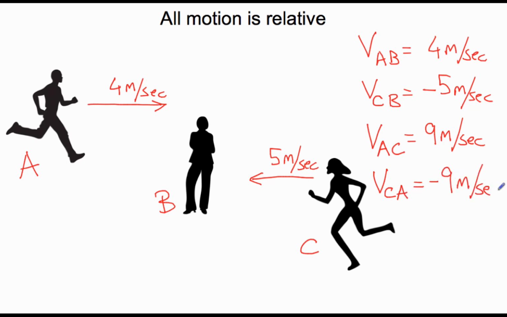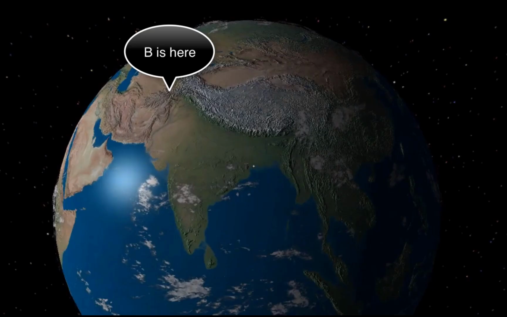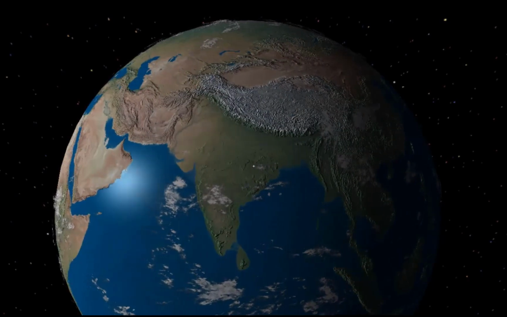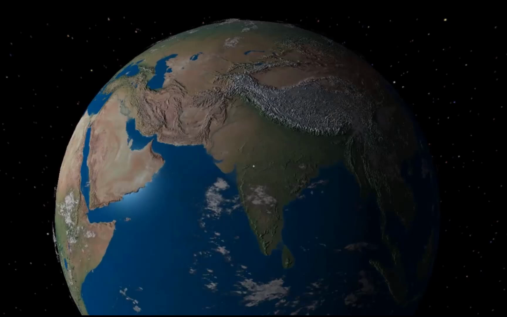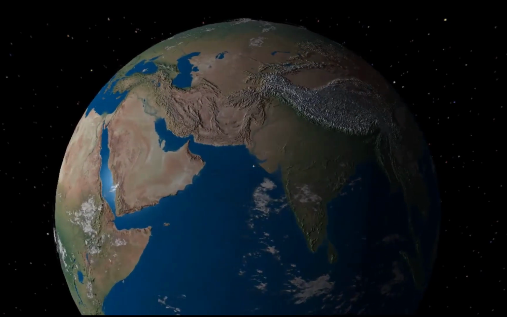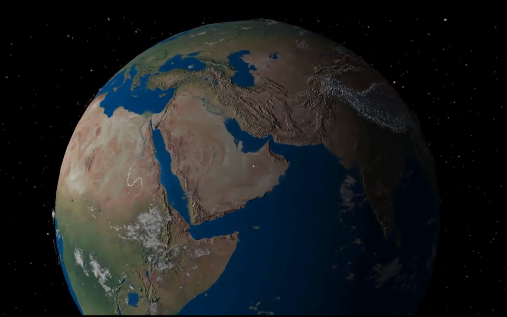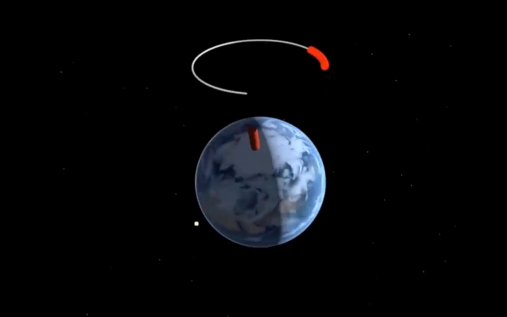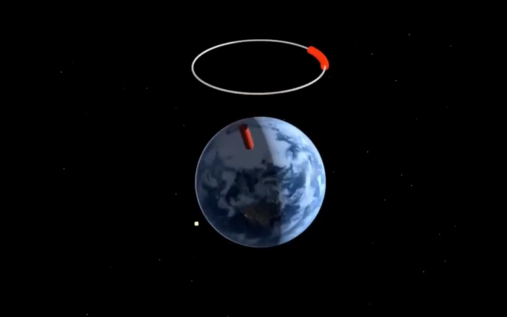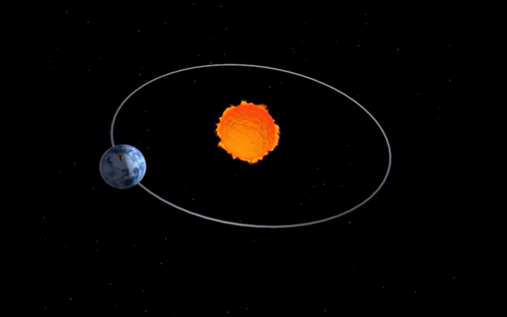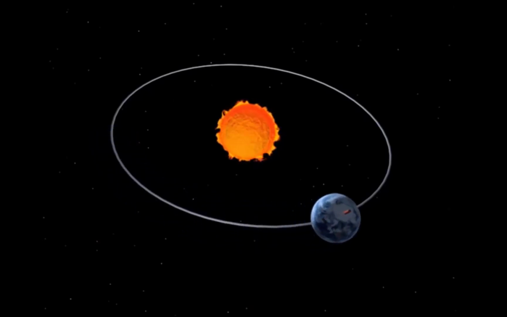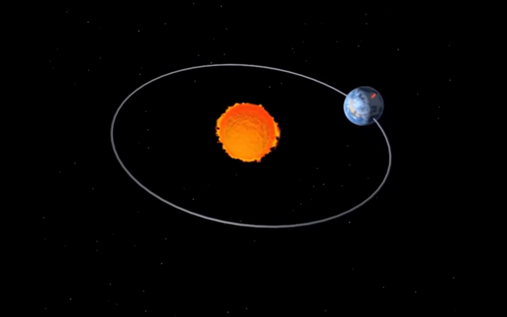Now, obviously, all this has been done assuming that B is at rest, that she is standing still on the ground. Of course, B is not really at rest. She is moving with the ground, and the ground on this rotating Earth is actually moving close to something like 1,000 kilometers per hour. That's faster than an average aircraft flies. Well, we know it's even more complicated than that because the Earth rotates on an axis that wobbles in space, and the wobbling Earth goes around the Sun at a fantastic speed of something like 30 kilometers per second.